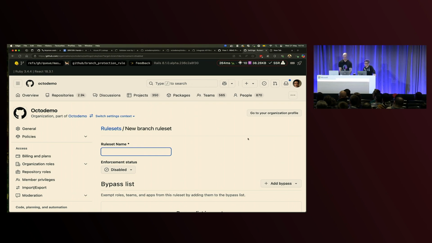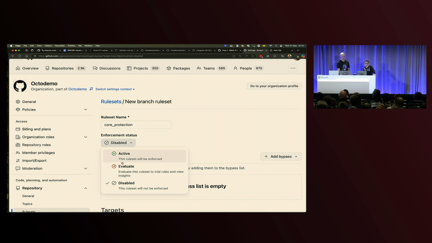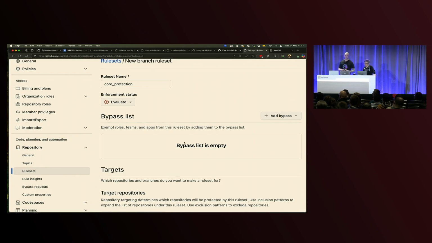So I want to call this like core protection. Now, one cool thing about rule sets is that we don't have to turn them on by default. We can work on them while they're disabled, and we can also put them in evaluate mode. This means that they're in trial. They're not going to necessarily block people, but we can see what the outcome of that rule set is and how often it's being applied. And that's something we'll look at in a minute in the rule insights.